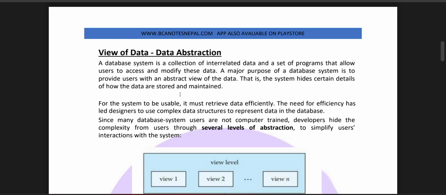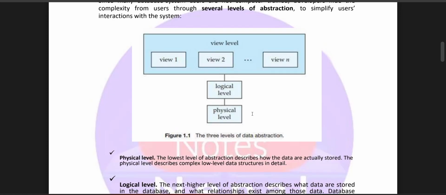The need for efficiency has led designers to use complex data structures to represent the data in the database. Since many database system users are not computer trained, developers hide the complexity from the users through several levels of abstraction to simplify the user's interaction with the system.